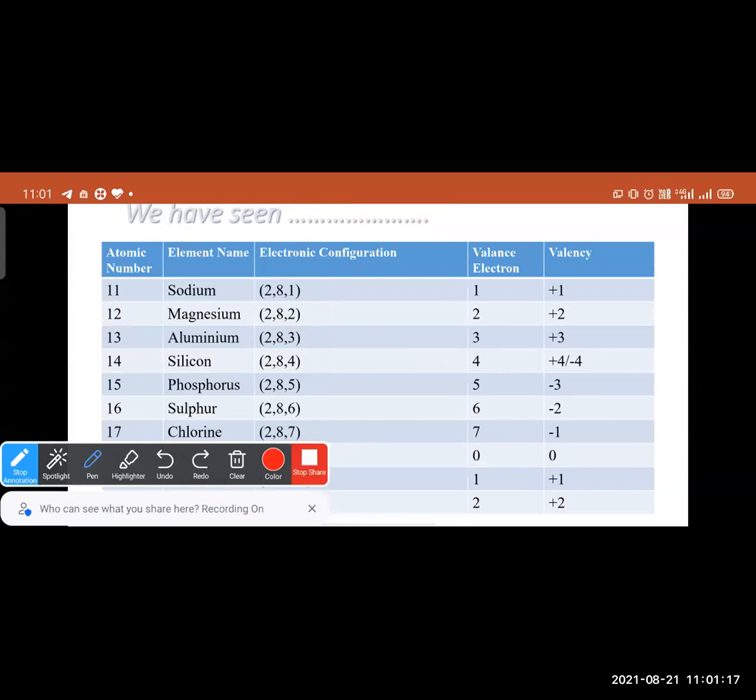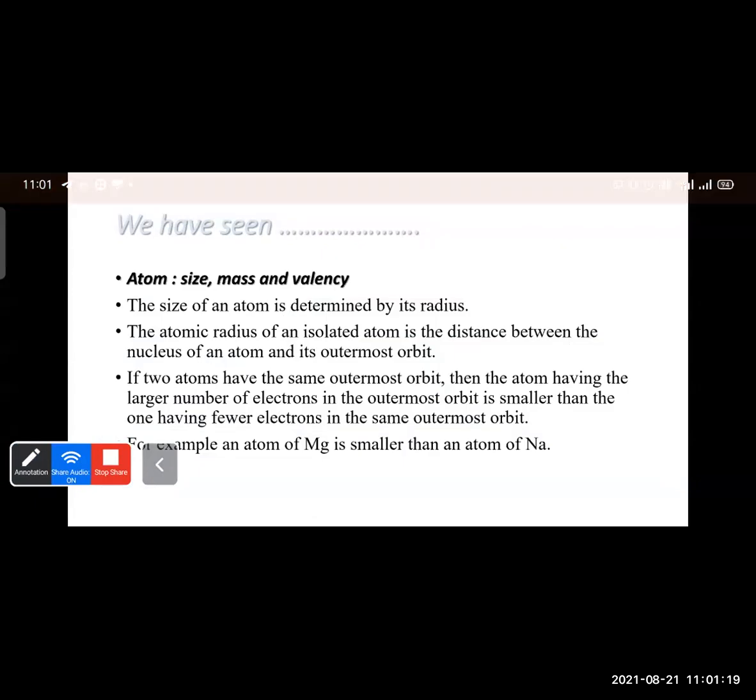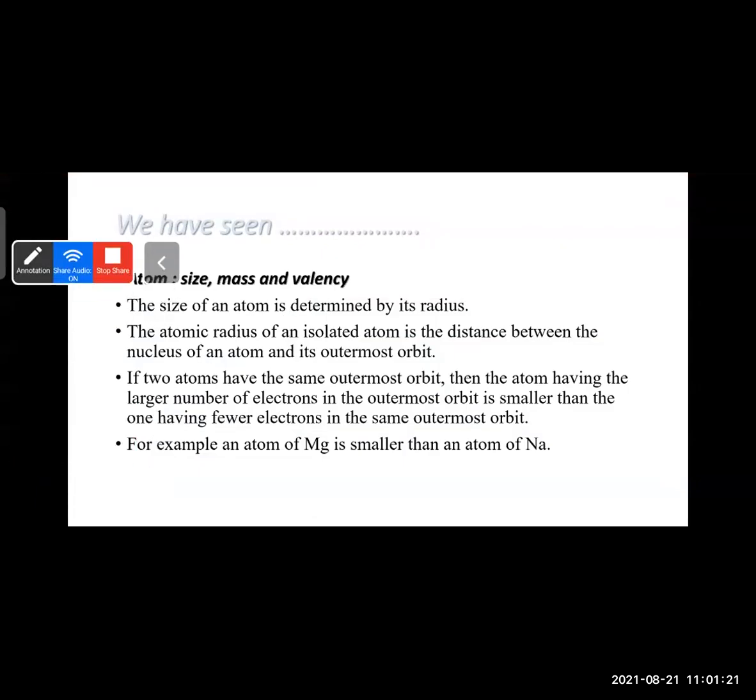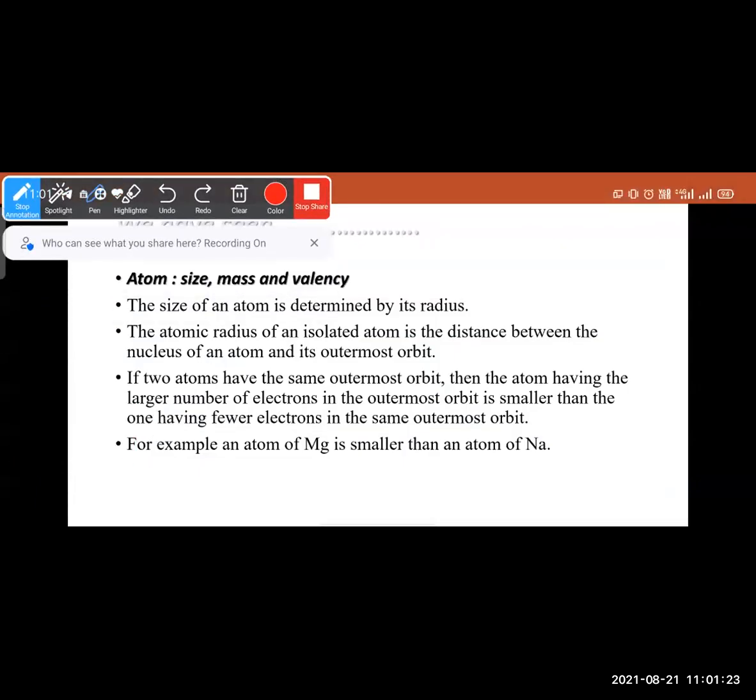So the atom having more electrons will have a smaller size, and the atom having fewer electrons will have a larger size.